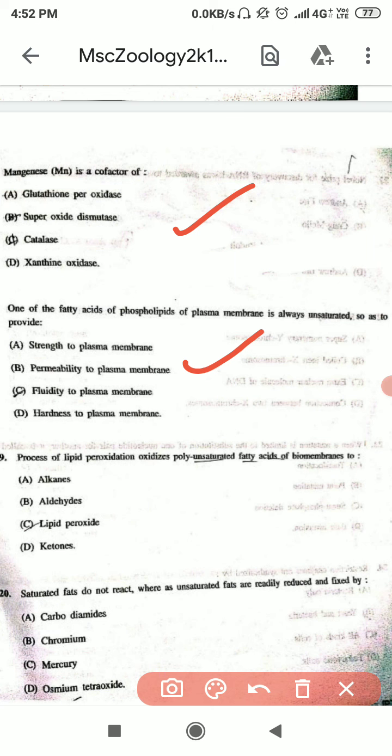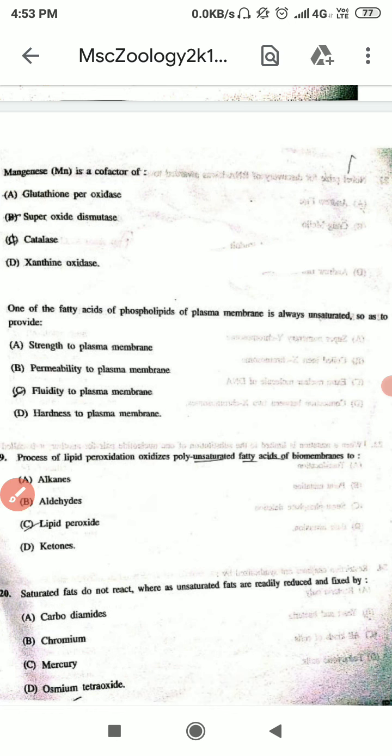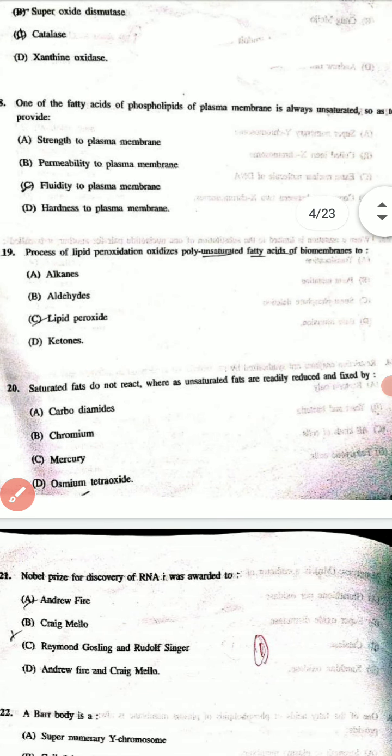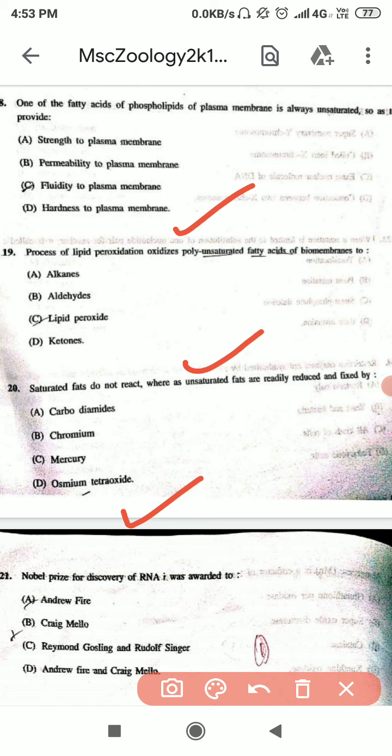Our 19th question is process of lipid peroxidation oxidizes polyunsaturated fatty acid of biomembrane to, and the correct option is C option. 20th question is saturated fats do not react whereas unsaturated fats are readily reduced and fixed by, and the correct option is D option, that is osmium tetraoxide.